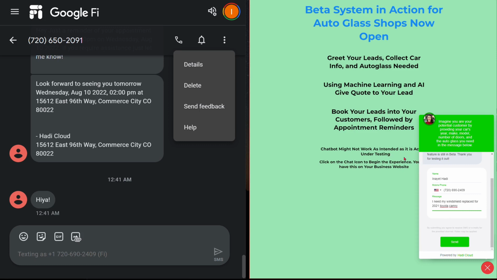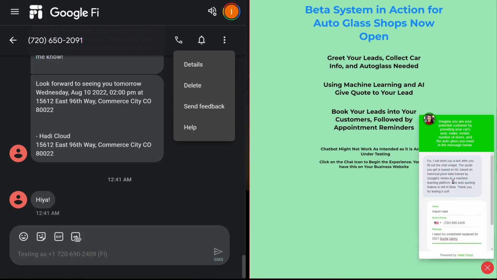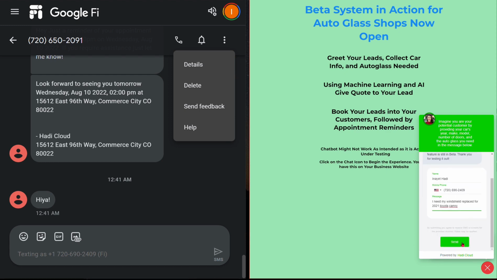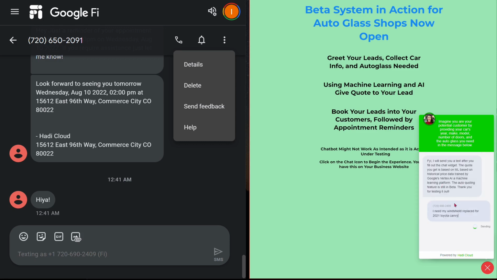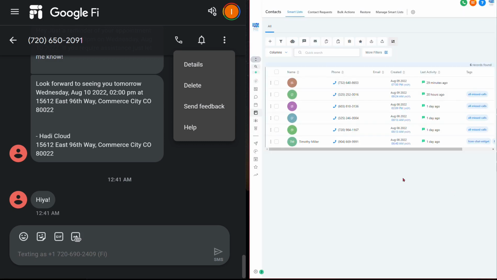Again, sometimes I'm working on the flows, and it might not work exactly, but it's an easy fix. I can easily see what happened, what caused that, or correct it in our update training, or just fix whatever. But when I send this out, it's going to send me a message.